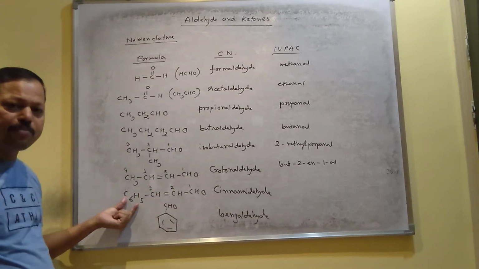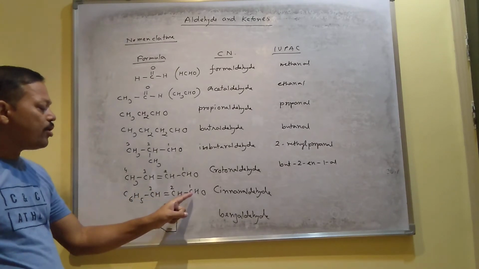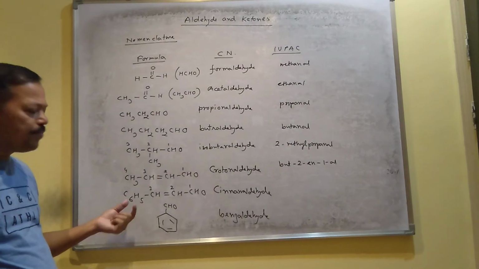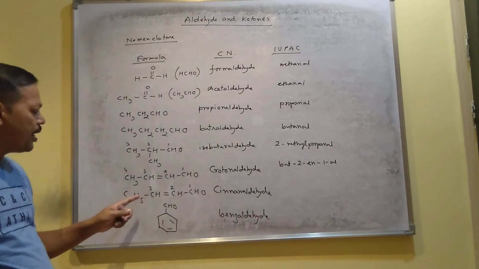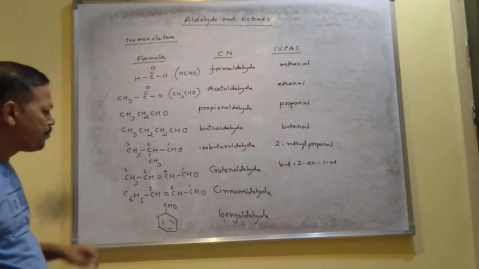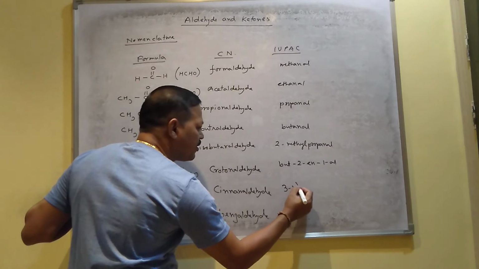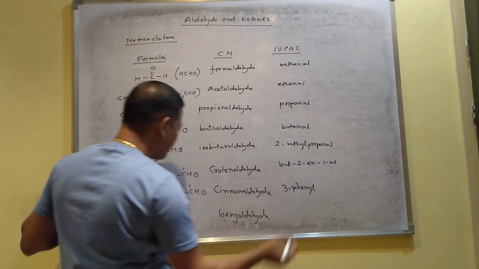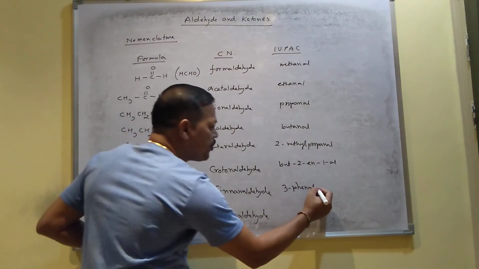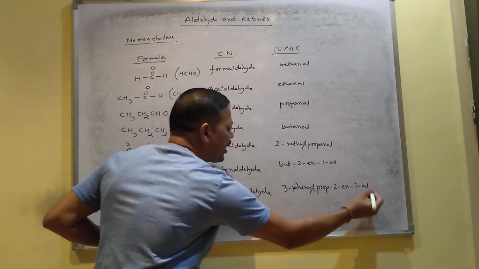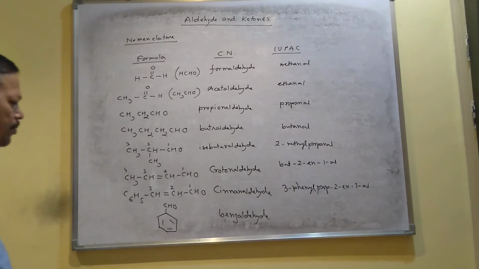Since this one has a benzene ring, when you consider open chain numbering, you cannot number the ring carbons. That's why numbering finishes here, and you have to consider the ring as a branch. The benzene ring as a substituent is called phenyl, 3-phenyl. 3 carbons means prop, 2-en-1-al, like this.